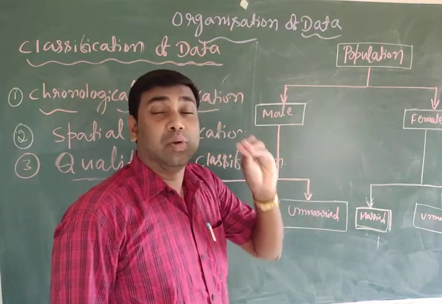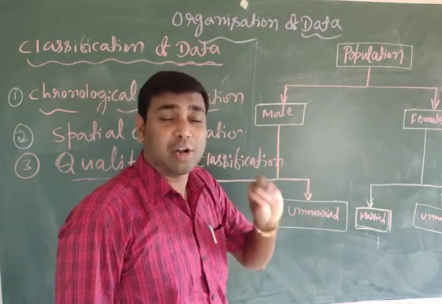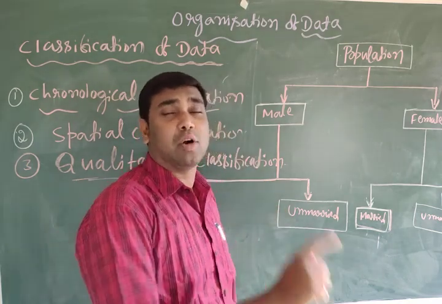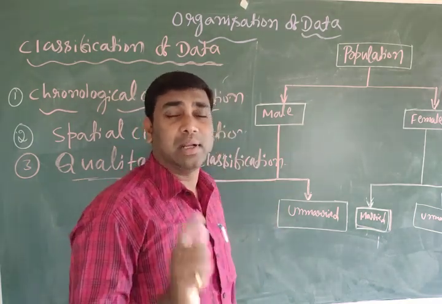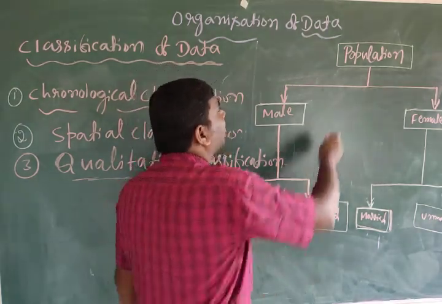Those characteristics which cannot be expressed in quantity are called qualitative classification. For example, take population.